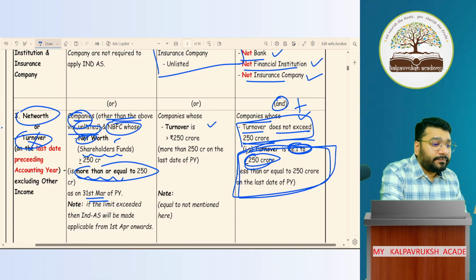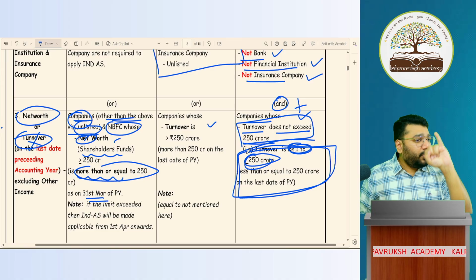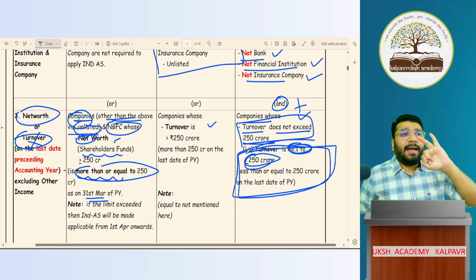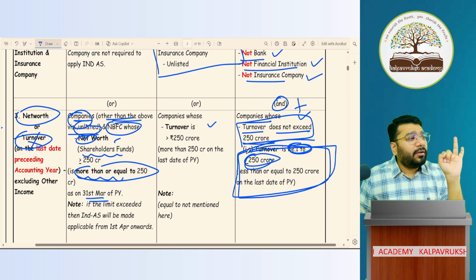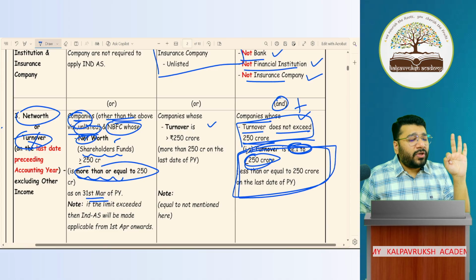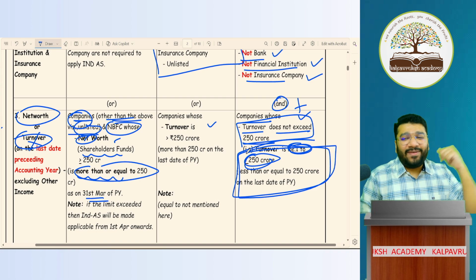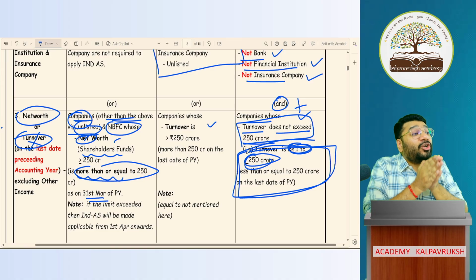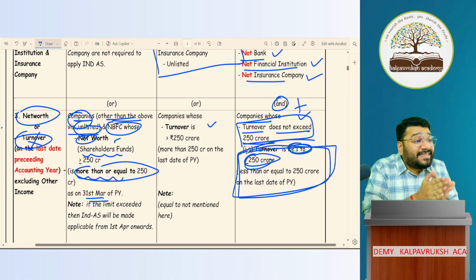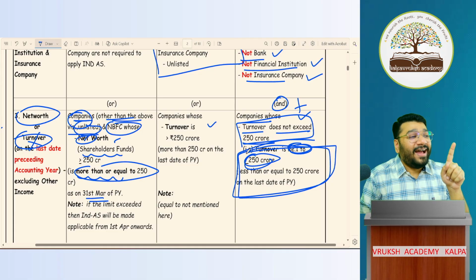Okay. Sir, I'm a company which is not listed. Plus, I'm neither bank nor FI nor insurance company. But my turnover is 260 lakhs. Who am I? Non-SMC. Wonderful. Donkey fellow. I said 260 lakh. What did I say? Lakh or crore? I said 260 lakhs.